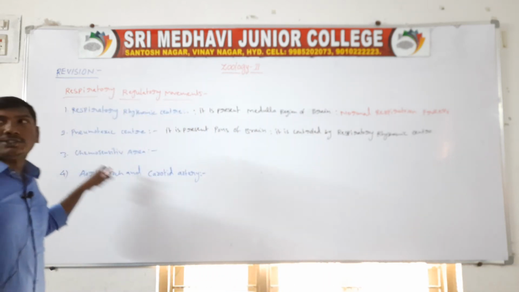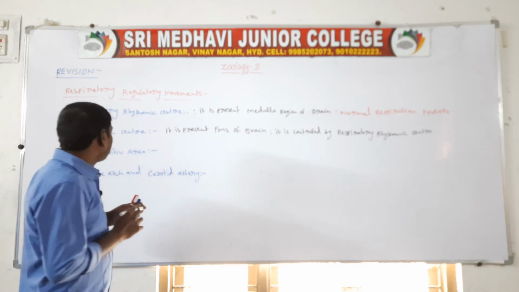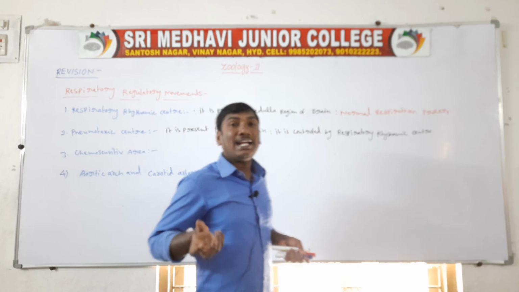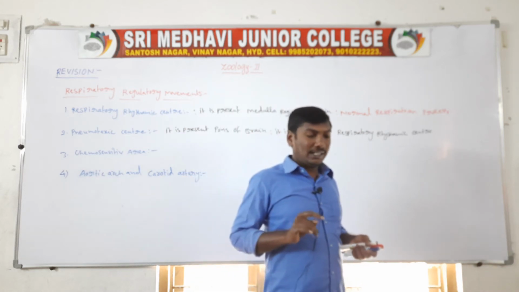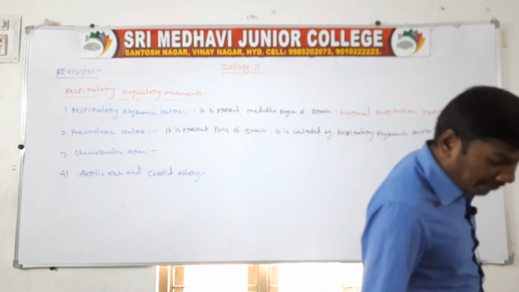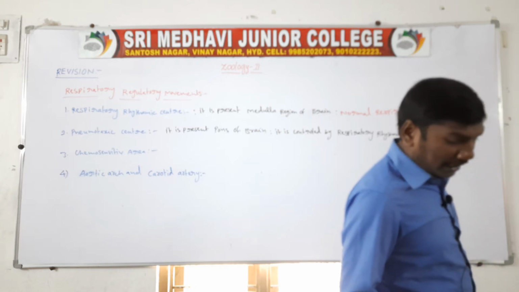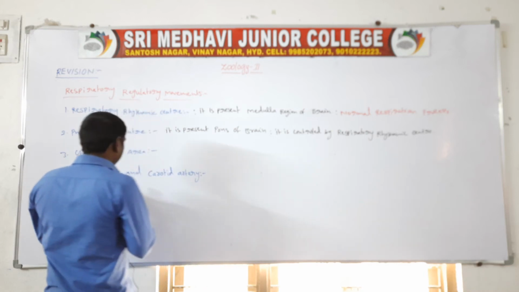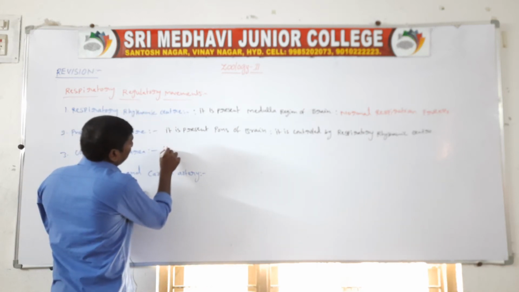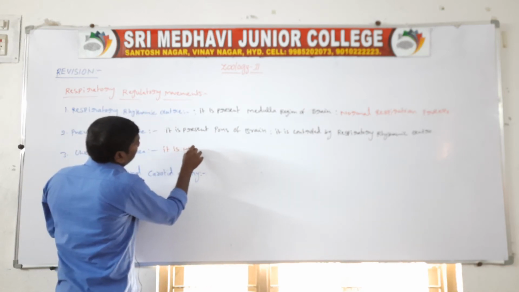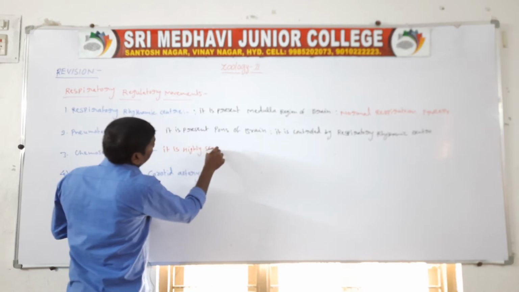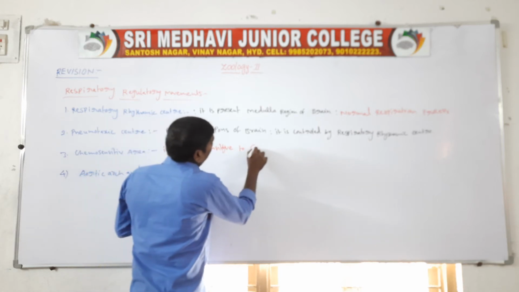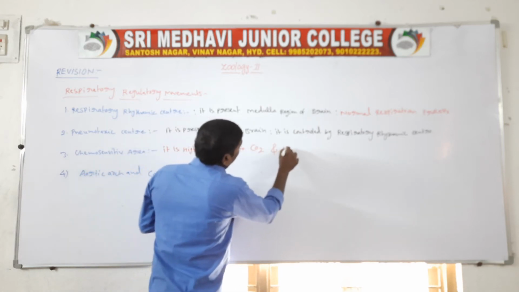Third one, chemosensitive area. The chemosensitive area is highly sensitive to carbon dioxide and hydrogen ions.